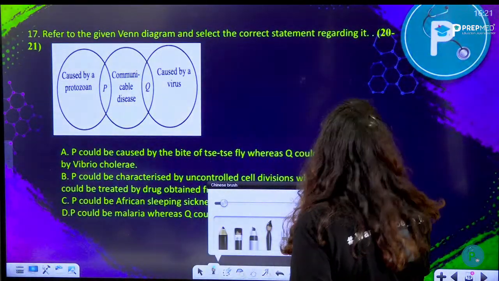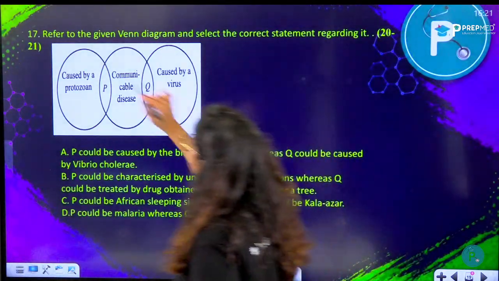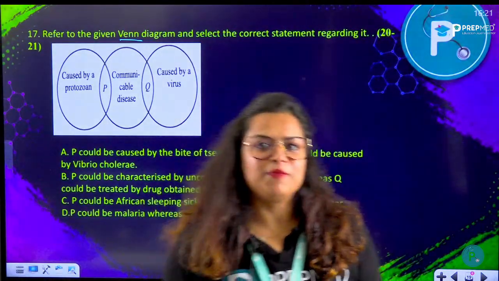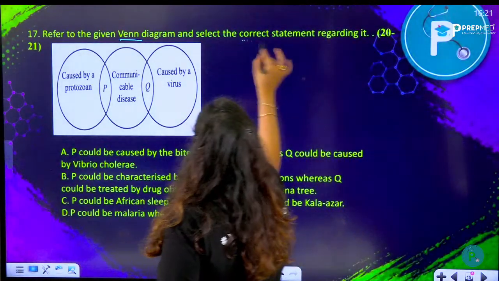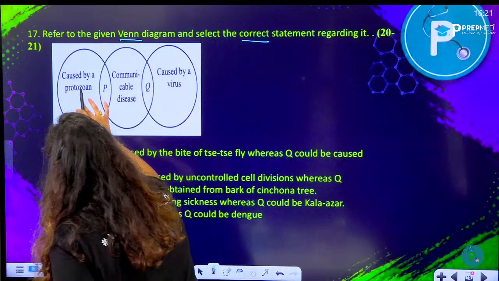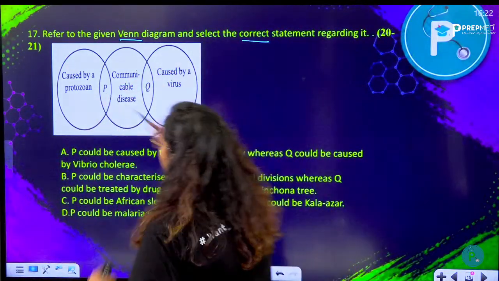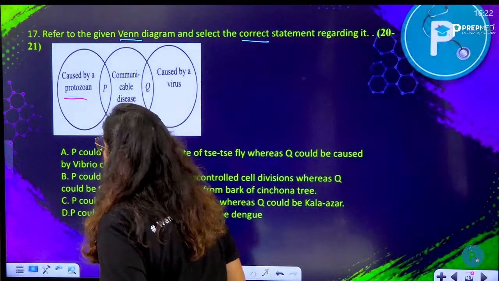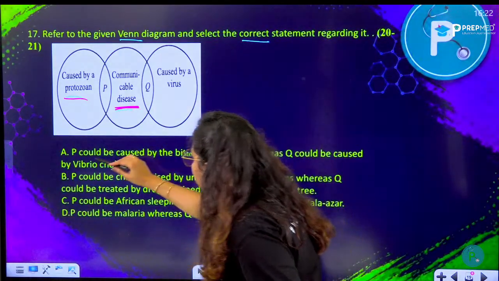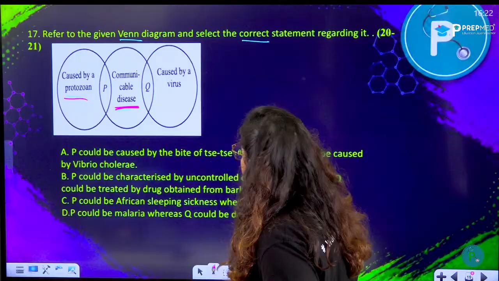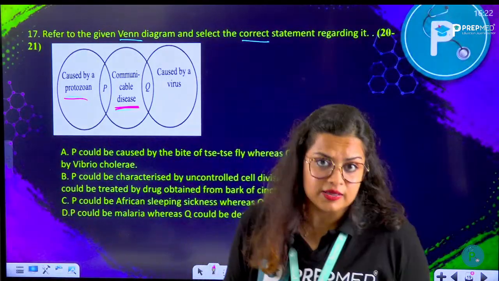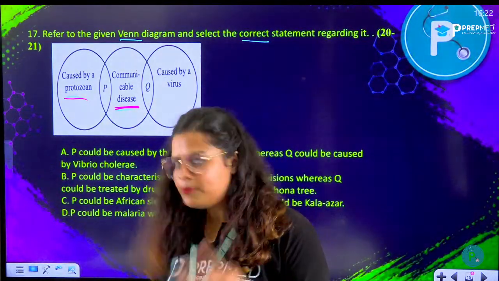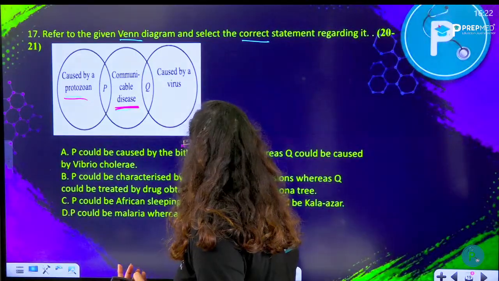Let's see what is going to be the right answer for this question. Refer to the given Venn diagram once again. An overlapping visual tool is presented to you. Select the correct statement regarding it caused by a protozoa. So P is caused by a protozoa and also a communicable disease. That means it can be passed from one person to other person. So protozoa could be caused by bite of tsetse fly. Tsetse fly can cause sleeping sickness, trypanosomiasis. But sleeping sickness, this trypanosomiasis is a protozoan disease. P could be a protozoan disease, correct?